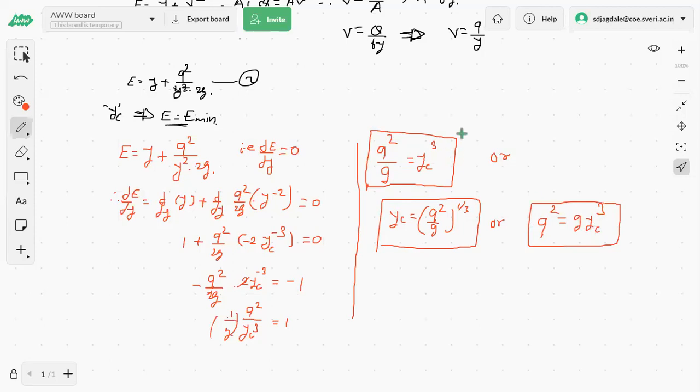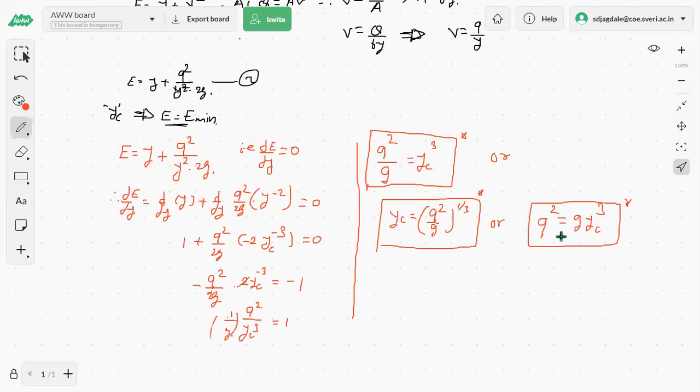Likewise, those three relationships give us a relation between the critical flow depth yc and the discharge Q. Either yc cube is equal to q square by g, or yc is equal to (q square by g) raised to 1/3, or q square is equal to g into yc cube, or if you take the square root, then q is equal to root g into yc to the power 3/2. Okay, so this is the expression for the critical depth in terms of the discharge q.